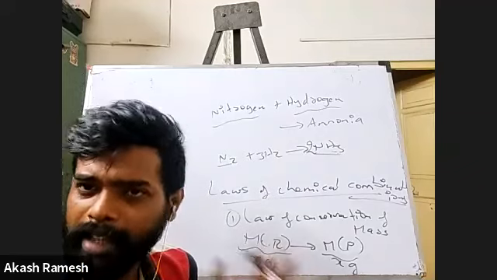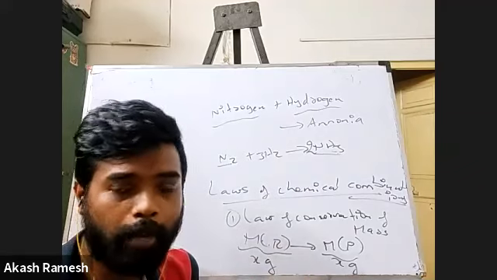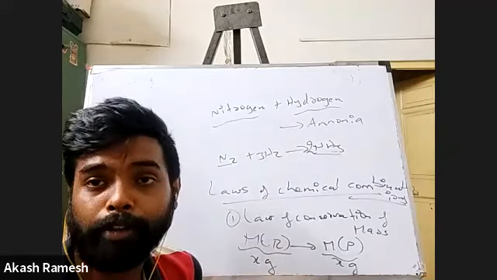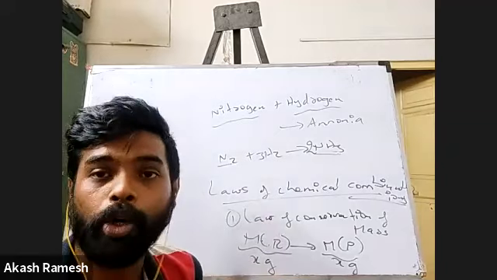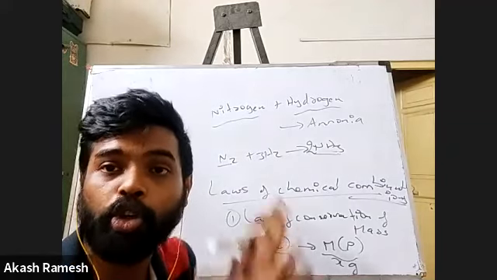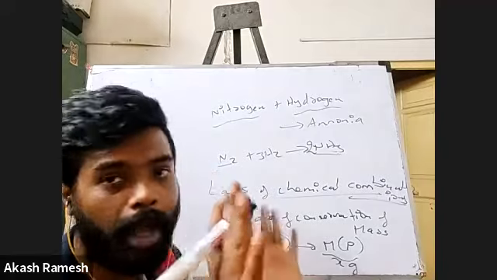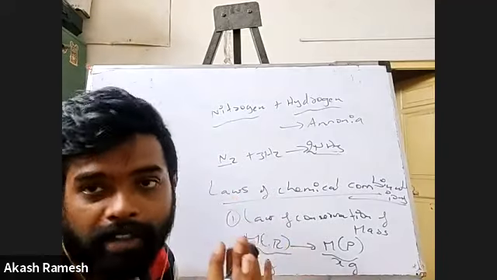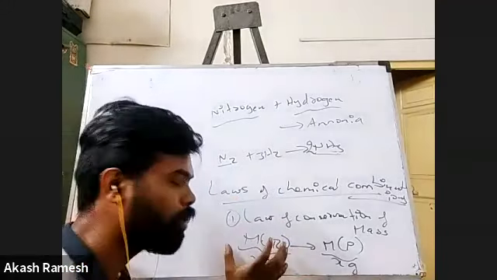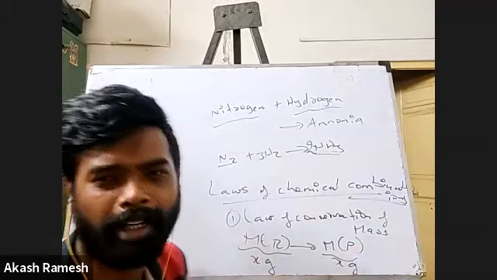The law says the exact same thing. Mass can neither be created nor be destroyed, but can be transformed from one form to another form. That means during a chemical reaction, there should not be any loss of mass. You cannot lose mass anywhere. So whatever you had initially, it's like this.